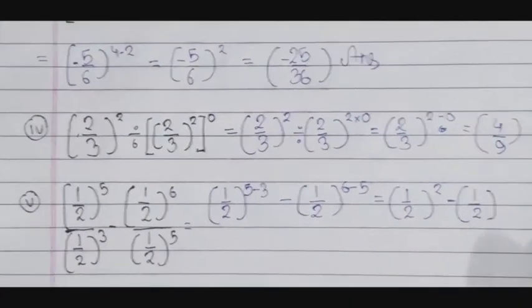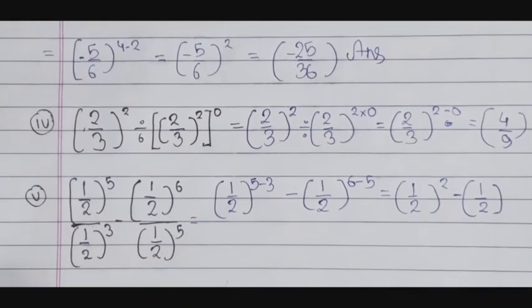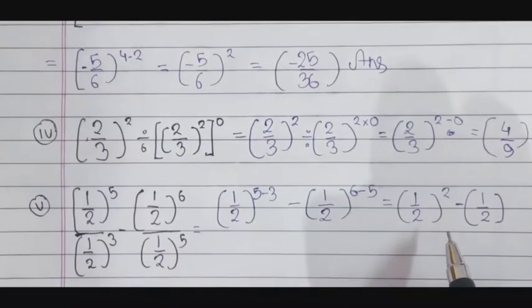Sorry guys for the last one mistake. So here we have to subtract it.